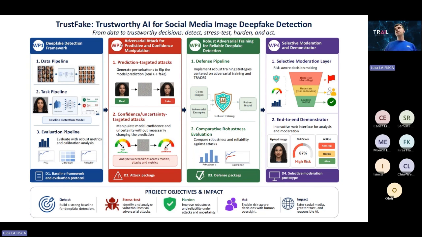In work package 3, essentially, once we have identified the model vulnerabilities, we'll try to make the models more robust and harden them using adversarial training algorithms. And finally, in work package 4, we'd like to set up an end-to-end demonstrator showing the whole pipeline with our findings and results through an interactive web interface.